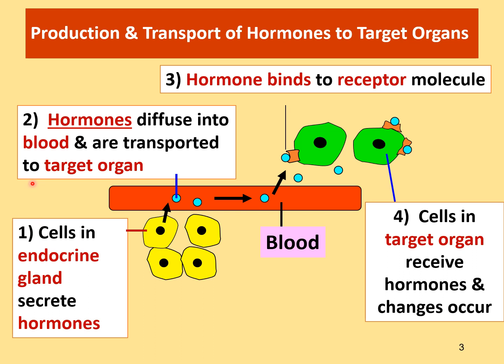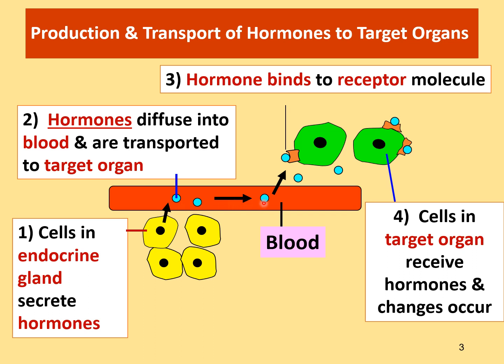Here is a diagram showing the production and transport of hormones to target organs. First, the cells in the endocrine gland secrete hormones. For example, when the blood sugar level is too high, higher than the normal level, the pancreas will secrete the hormone insulin. The hormone insulin will diffuse directly into the bloodstream, and then the hormone is transported to the target organ.